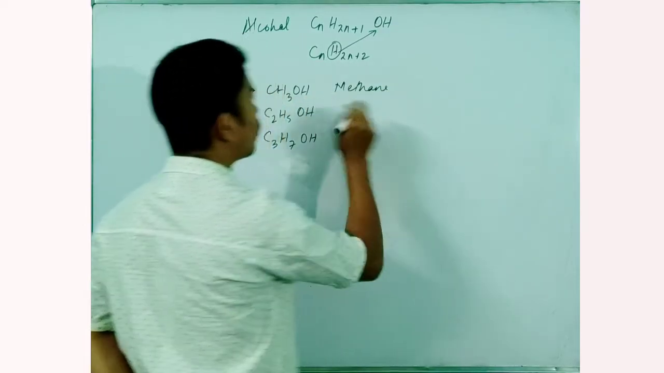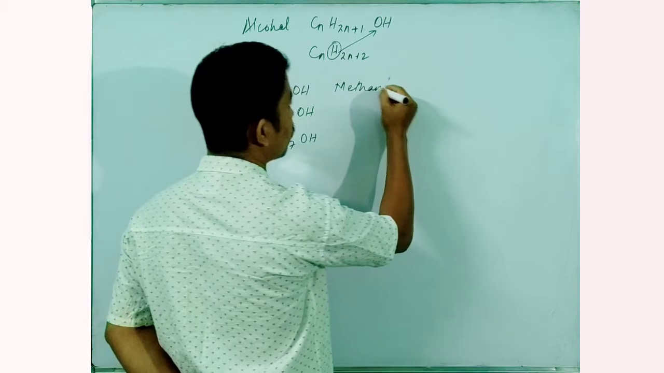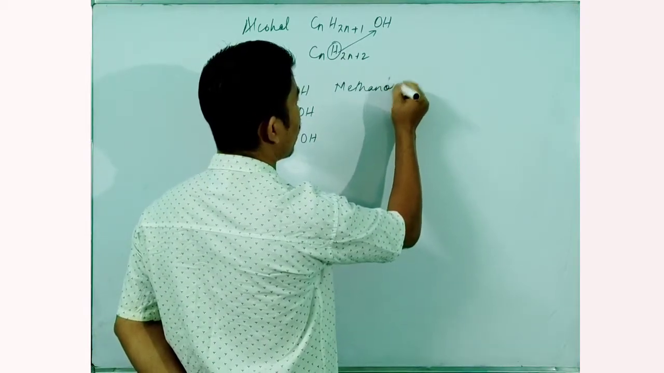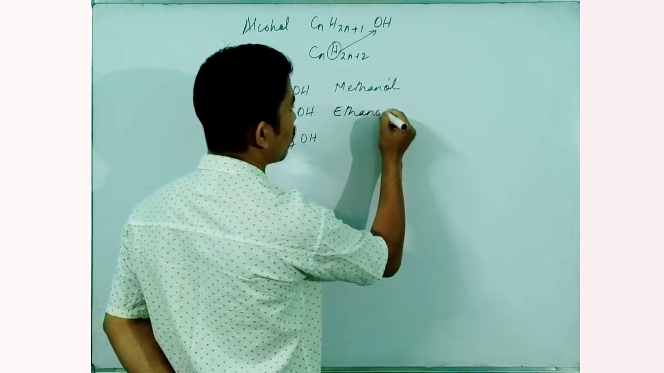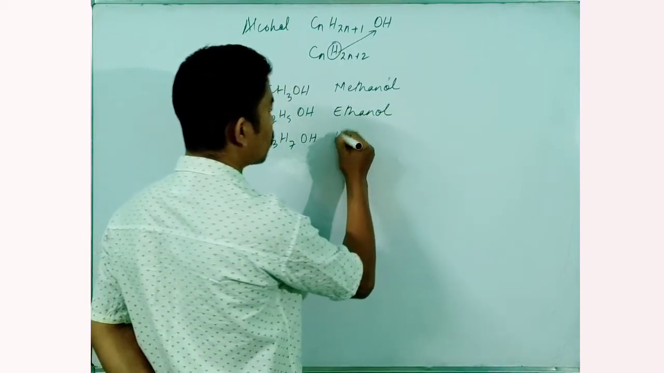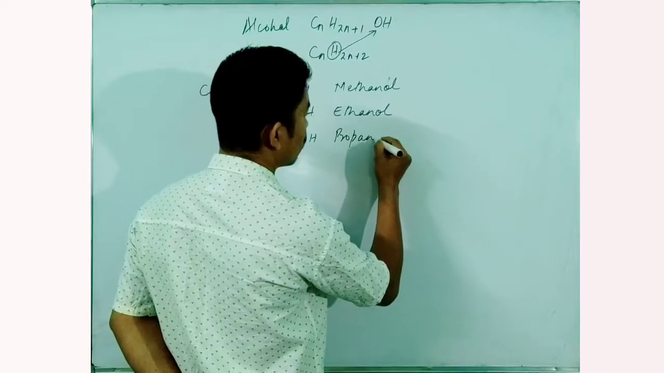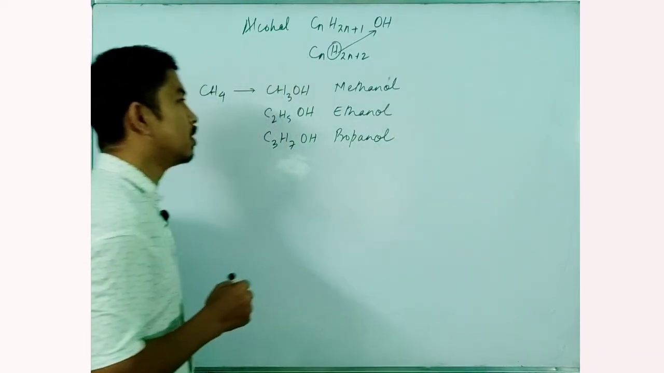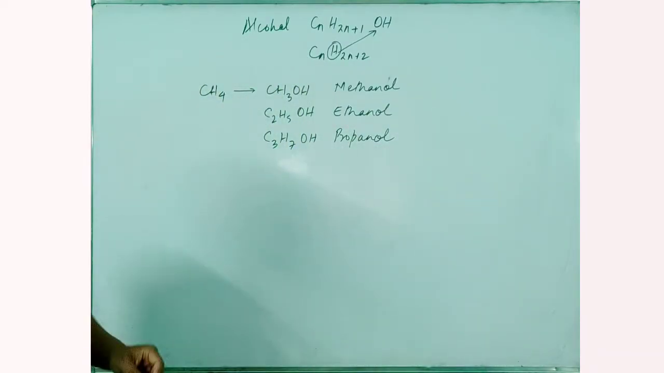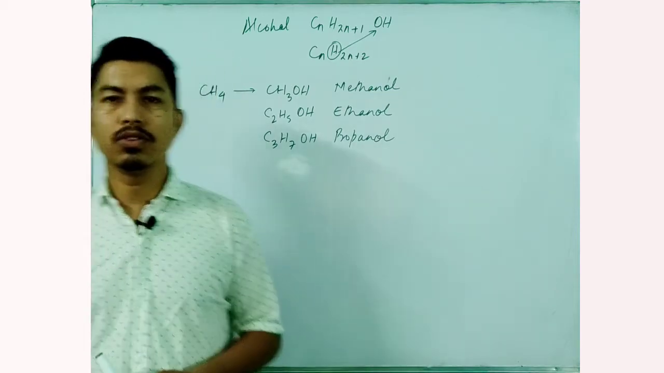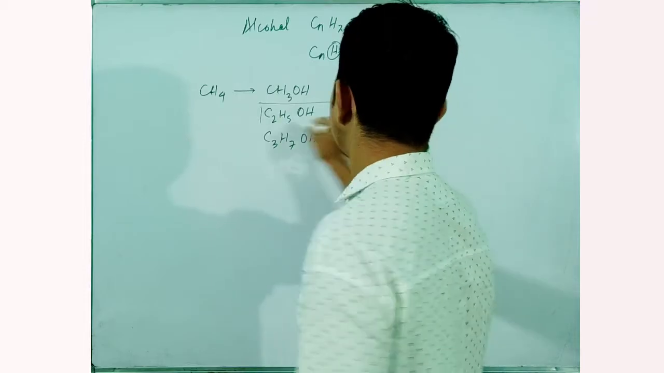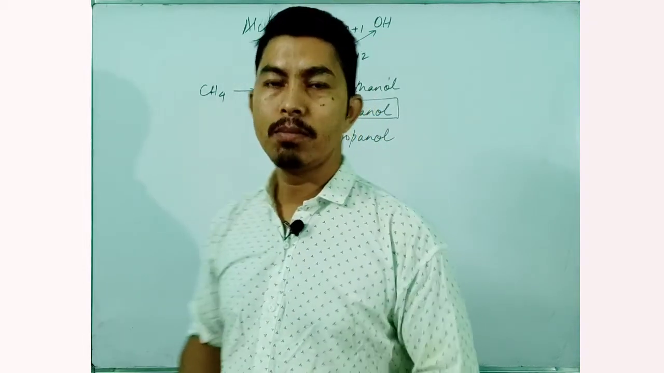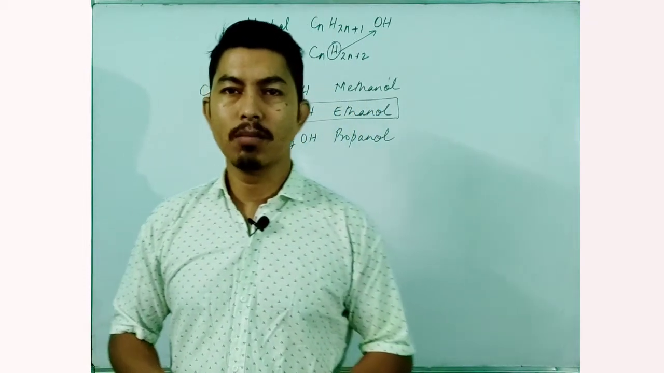In the same way we form the homologous series of alcohol. Since I have an OH group, I replace the E of methane by OL, so this is methanol. Similarly, the second is ethanol, and the third is propanol. In the same way we can form the homologous series of alcohol. In this topic we'll be discussing in detail the ethanol, its preparation and its chemical properties.